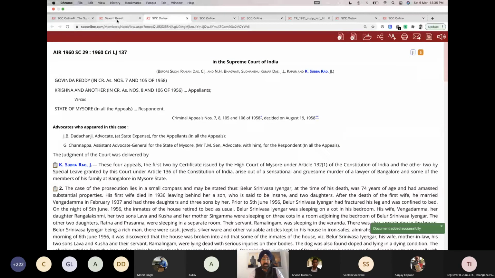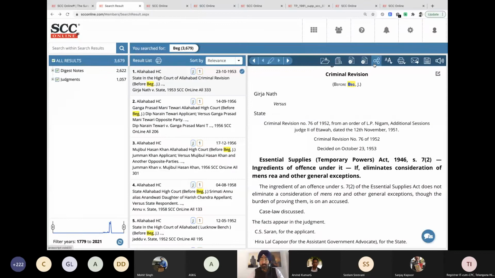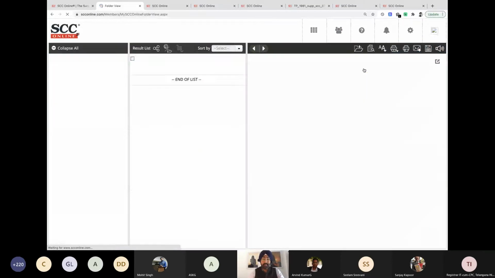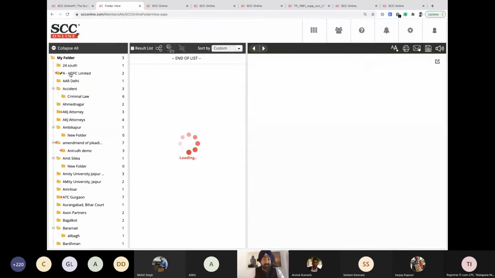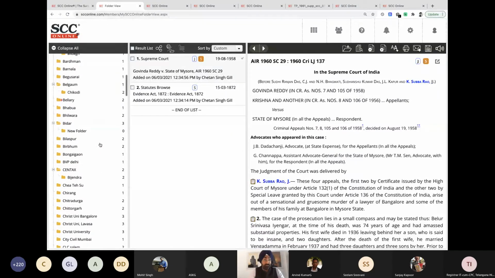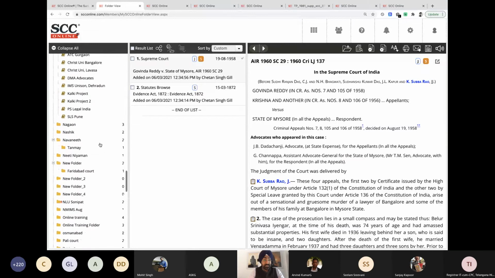Now the question comes, how can I access this folder? For accessing this folder, we can come to this and say My Folders and click on View Folders. Once I click on View Folders, it'll show me the same list that you were seeing, all the folders we have made.